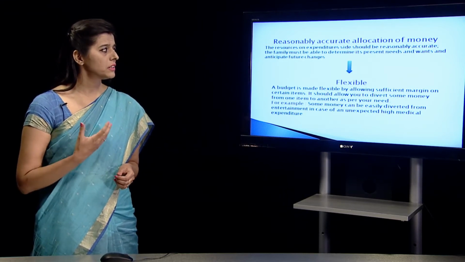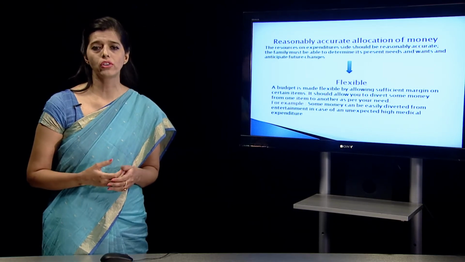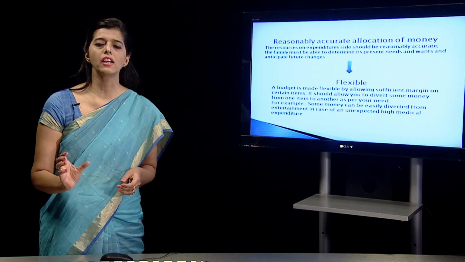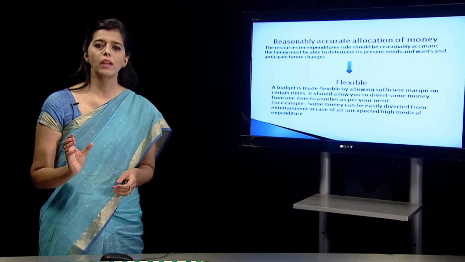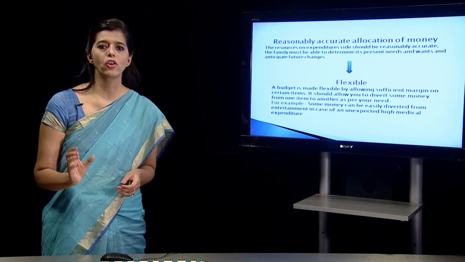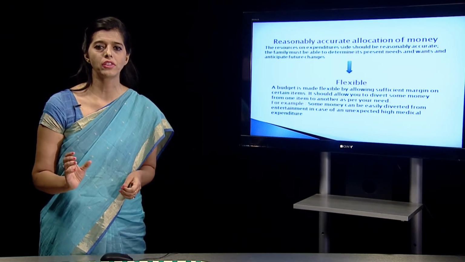Then another characteristic which is very important is that the spending plan needs to be flexible. I just can't say that I have put a category on food, I am going to spend 30,000 rupees per month, and on education I am going to spend 40,000, and on recreation I am going to spend 50,000.